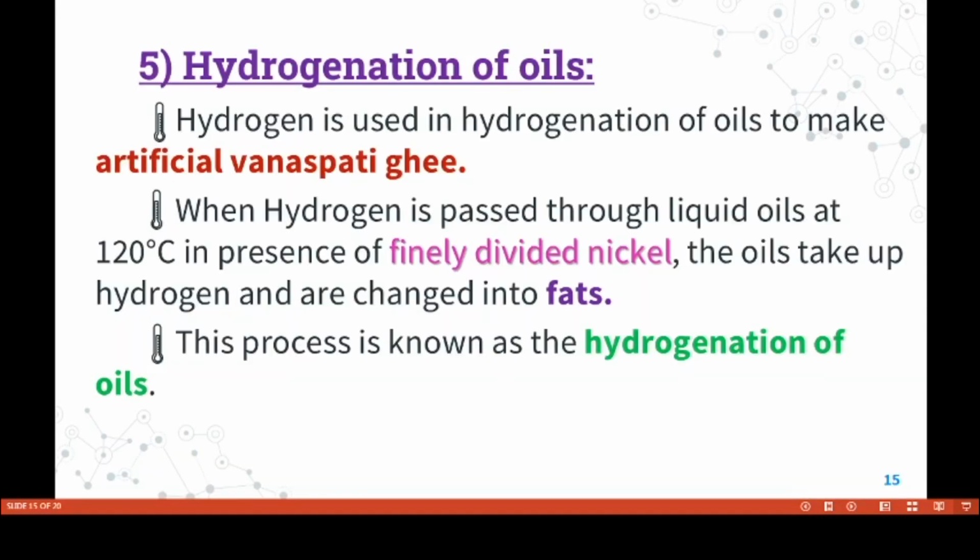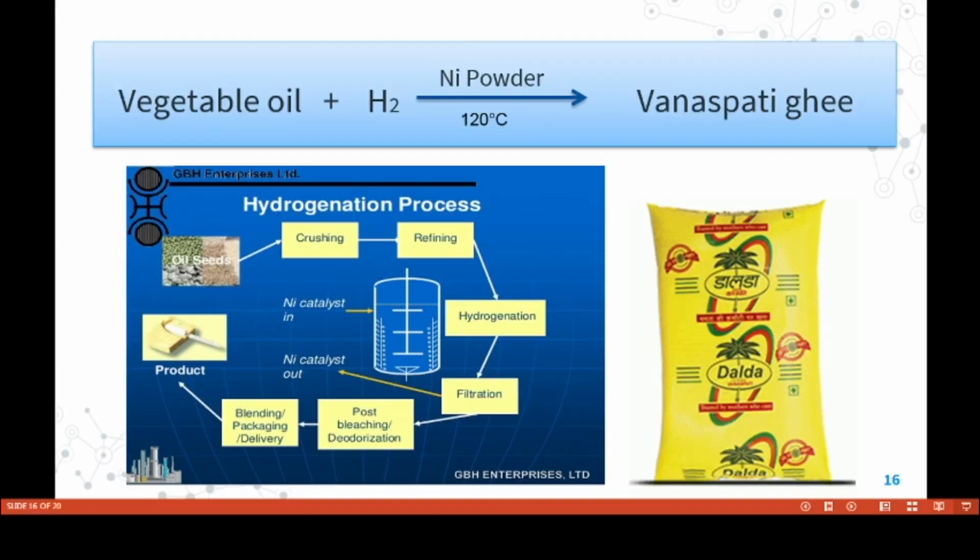Now, hydrogenation of oils. Hydrogen is used in hydrogenation of oils to make artificial vanaspati ghee. When hydrogen is passed through liquid oils at 120 degrees Celsius in the presence of finely divided nickel, the oils take up hydrogen and are changed into fats. This process is known as the hydrogenation of oils. So vegetable oil reacts with hydrogen in the presence of nickel powder at a temperature of 120 degrees Celsius, and we get vanaspati ghee.